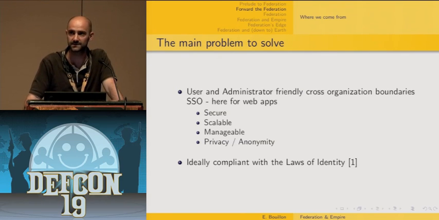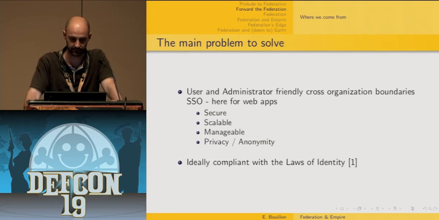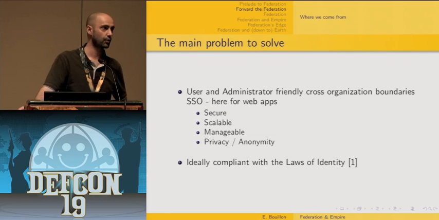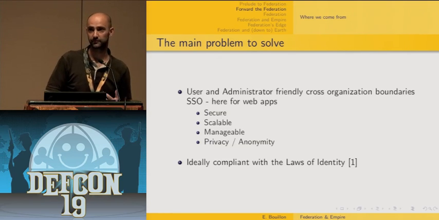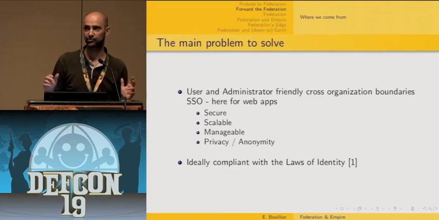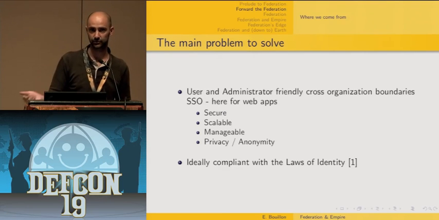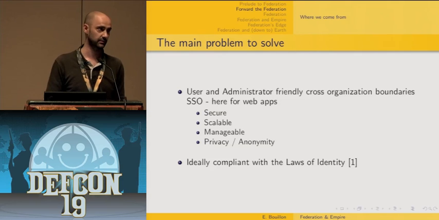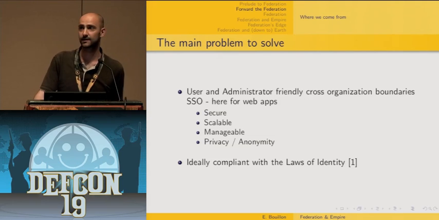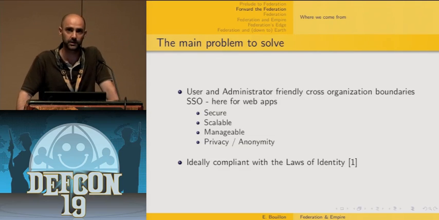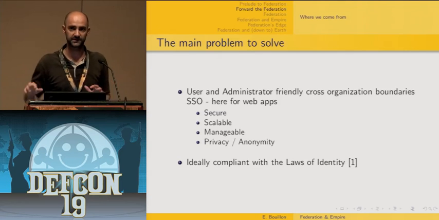So now, where do we come from? What is the main problem that this kind of standard tries to solve? Let's say that the single sign-on issue within a single domain has been solved for a while now. Initial solutions for this single sign-on problem in a single domain were very efficient from an administrator point of view, but maybe not that satisfactory from a security point of view.